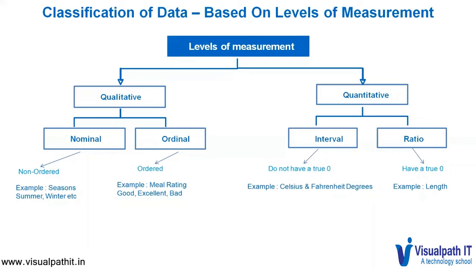When it comes to intervals, why do we say that they do not have a true zero? Let us take an example of Celsius and Fahrenheit. Assume that today the temperature is 5 degrees Celsius and 10 degrees Fahrenheit, and tomorrow it is going to be twice as cold as today. Now, when we evaluate the same Celsius and Fahrenheit for tomorrow, it is not going to be 10 degrees Celsius and 20 degrees Fahrenheit. So we say that intervals do not have a true zero.